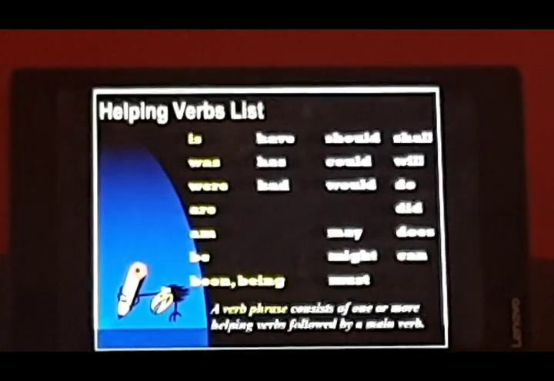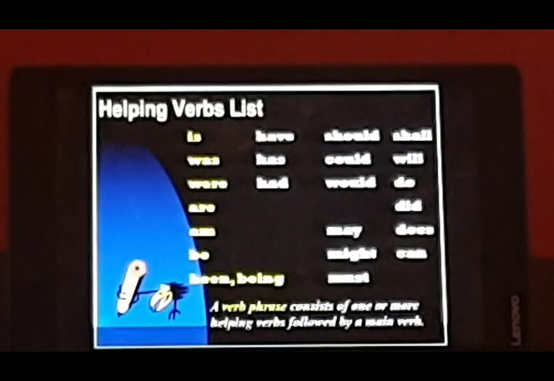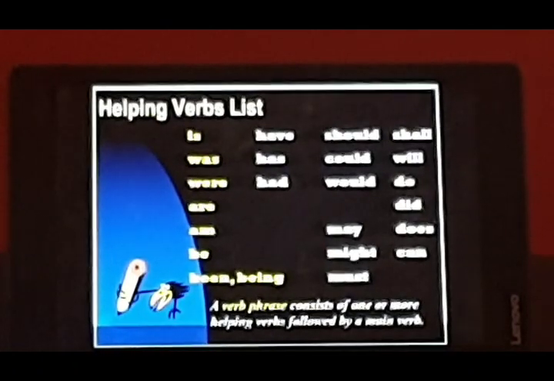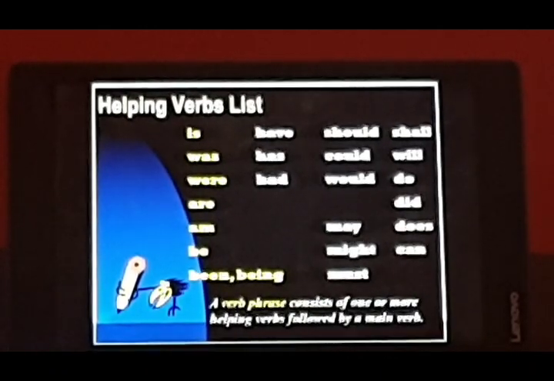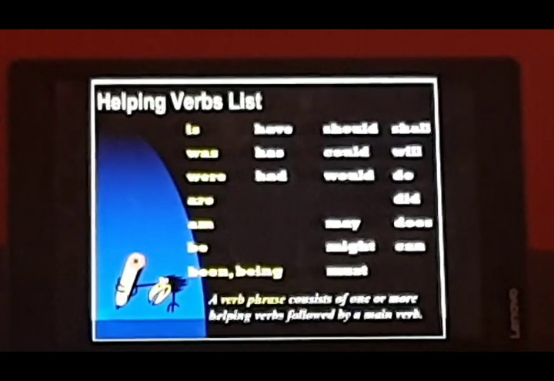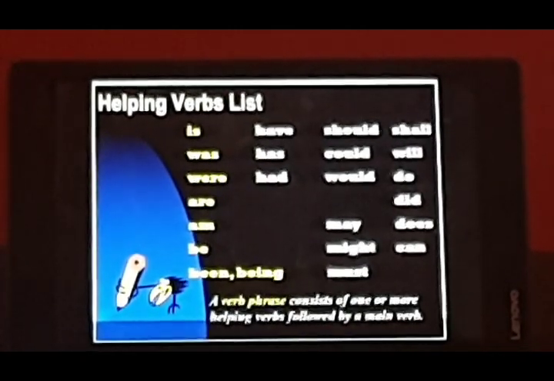For example, if we say Ram jumping on the road, is it a correct sentence? No, it is not. Why? Because we need something else to complete the sentence. So we need a helping verb to complete the sense of the sentence.